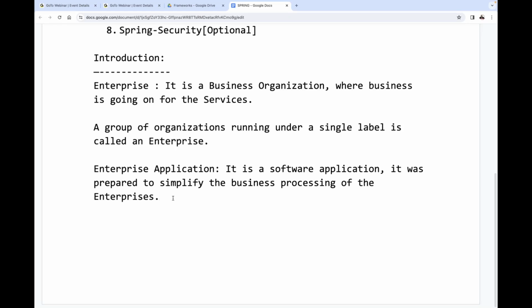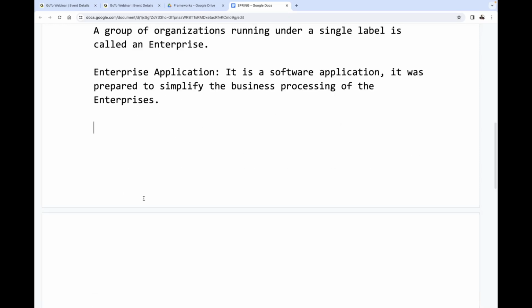What is an enterprise application? It is a software application. It will be designed for the enterprises in order to simplify the enterprises' business implementation. The software applications are going to simplify the enterprises' business processing. Got it? All right. After completion of the meaning of enterprise and the meaning of an enterprise application,